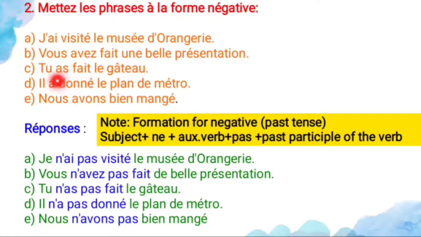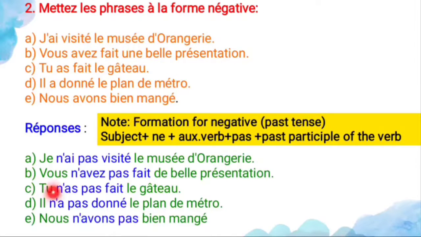And the next one, tu as fait le gâteau. It means what? You made the cake. So here the subject is what? Tu, and the auxiliary verb is what? As, and fait means the past participle of the verb. So what is the answer? First you have to write the subject tu, and next the negative word n'as pas fait le gâteau. So you did not make the cake.